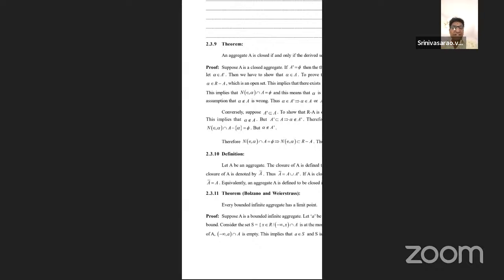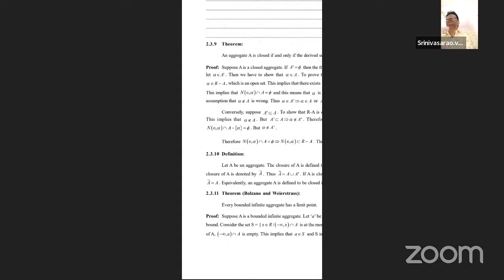That is 2.3.11. The theorem is Bolzano-Weierstrass. State and prove the Bolzano-Weierstrass theorem. Without this theorem, we can't expect the final examination. Every infinite bounded set has at least one limit point. So listen carefully: every bounded infinite set has a limit point. That is the simple statement of the Bolzano-Weierstrass theorem.